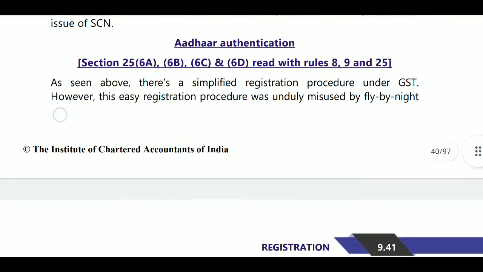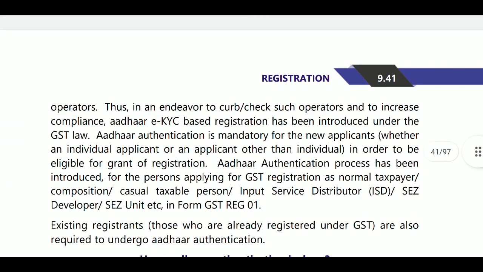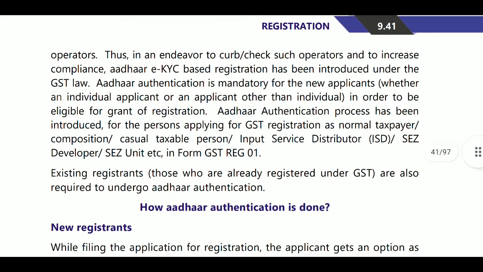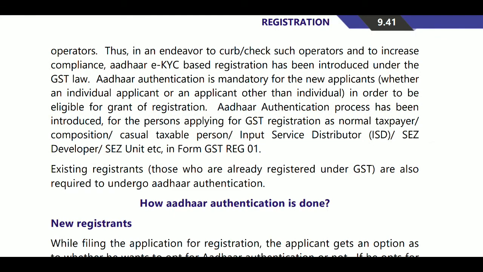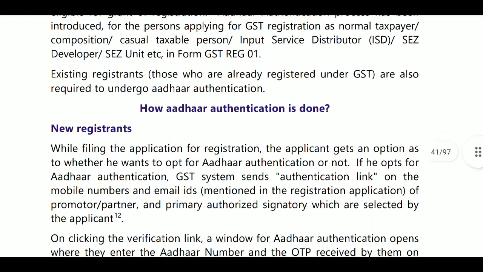Here, for Aadhaar authentication, the person who is required to get Aadhaar authentication must first opt for it.